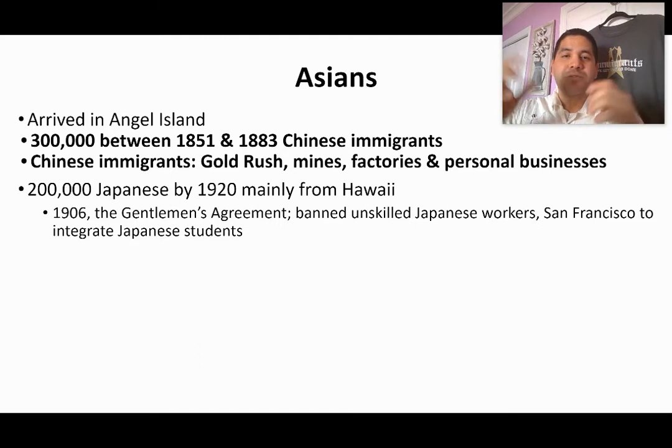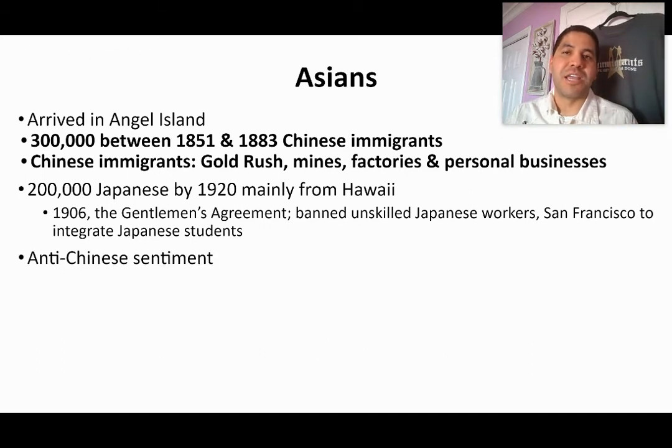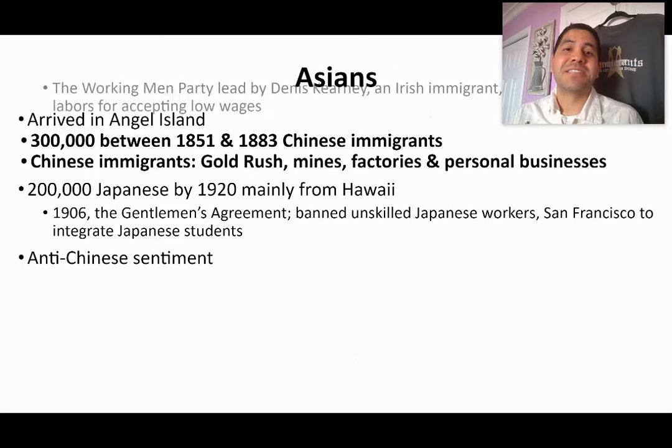That's segregation, of course. President Teddy Roosevelt, in 1906, comes up with a deal known as the Gentleman's Agreement. What it did was ban any more unskilled Japanese workers from entering the United States. And in exchange for that, the San Francisco Board of Education would allow Japanese students to integrate, to be part of the mainstream education. So we do see, again, a little bit of these immigration policies. We do have a particular anti-Japanese sentiment.